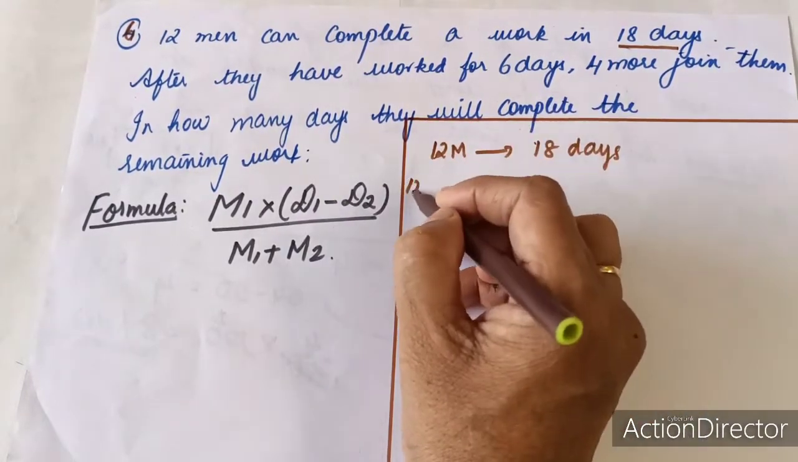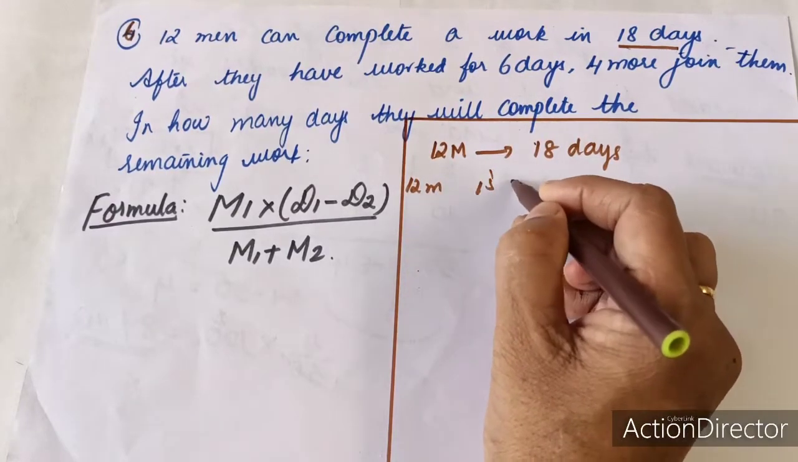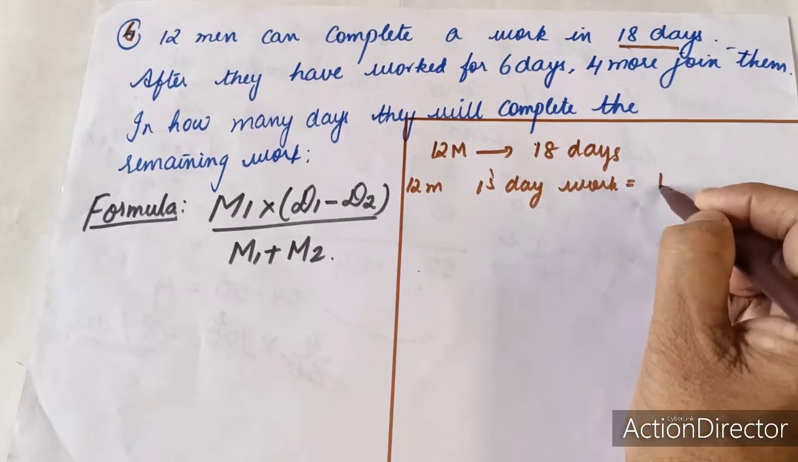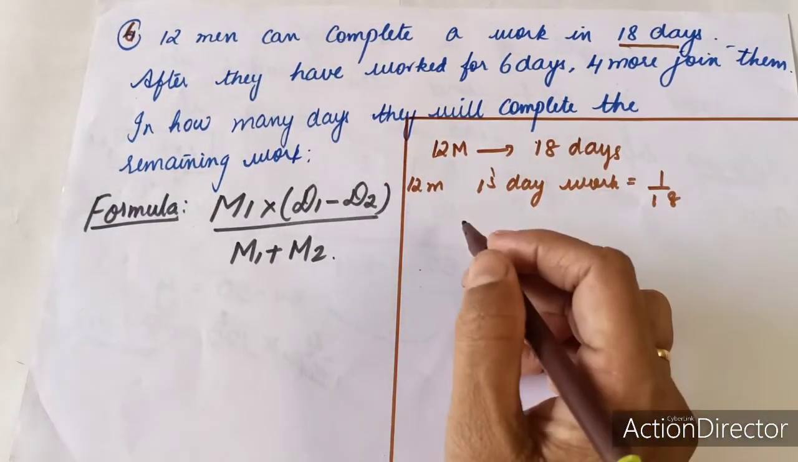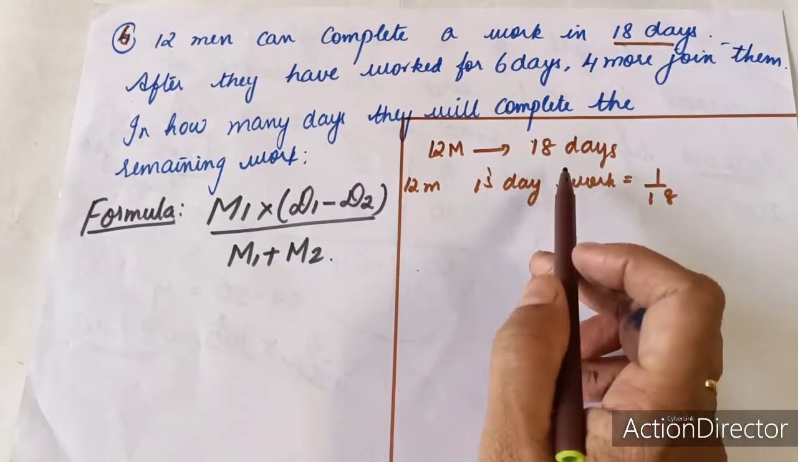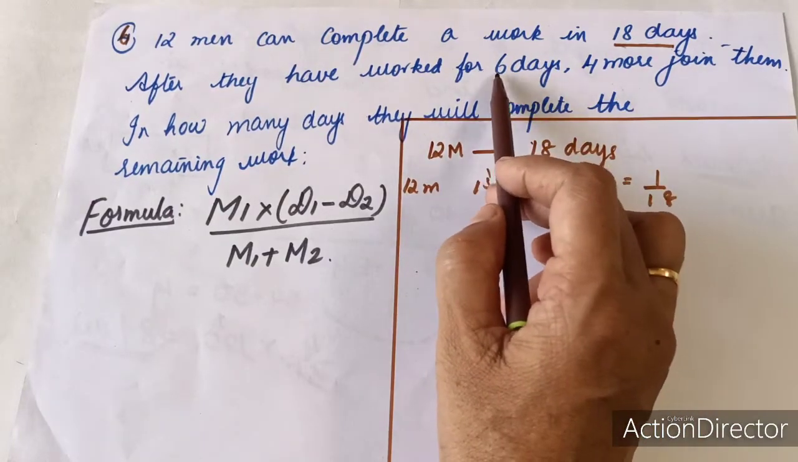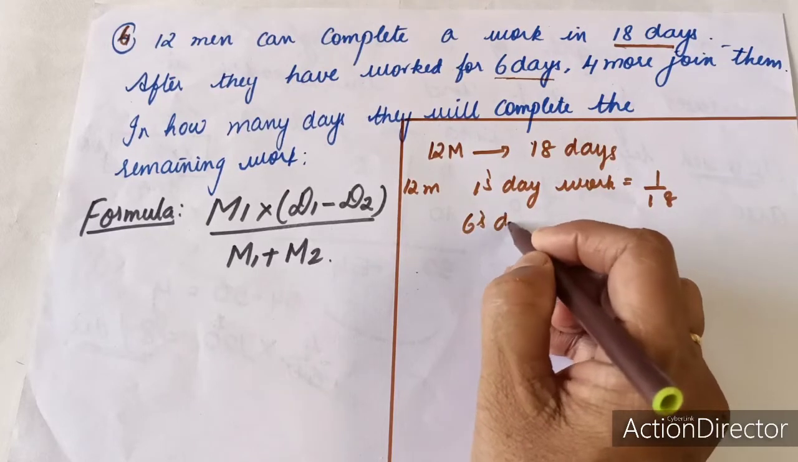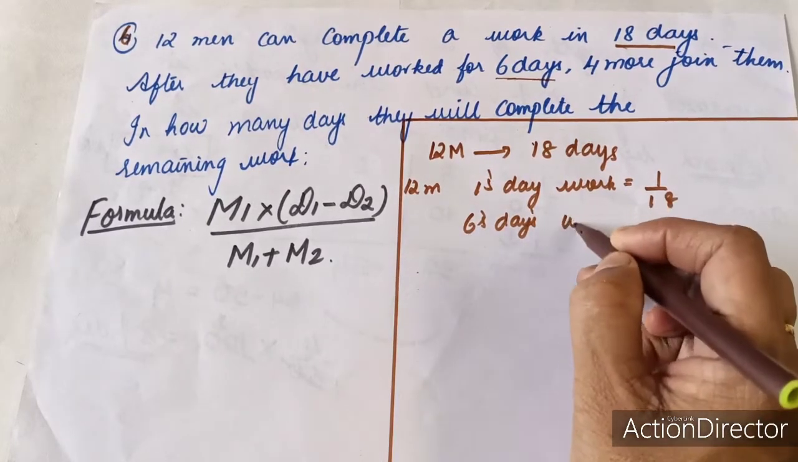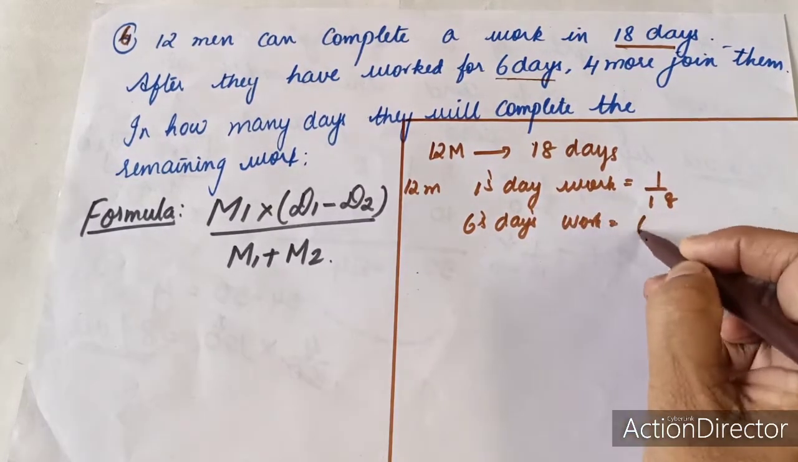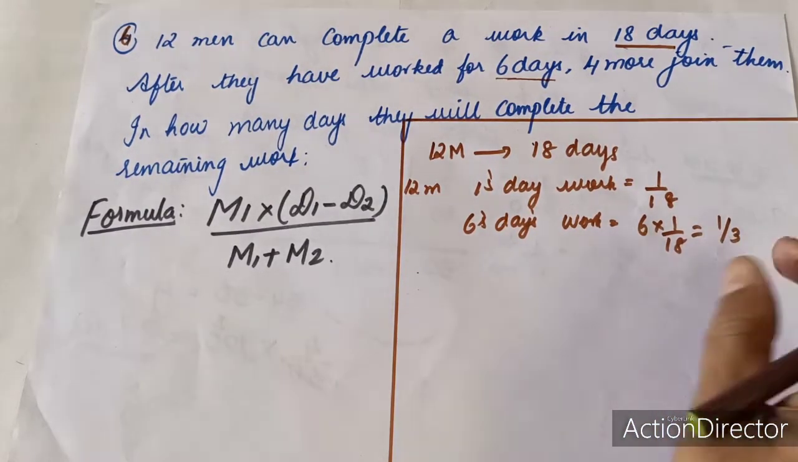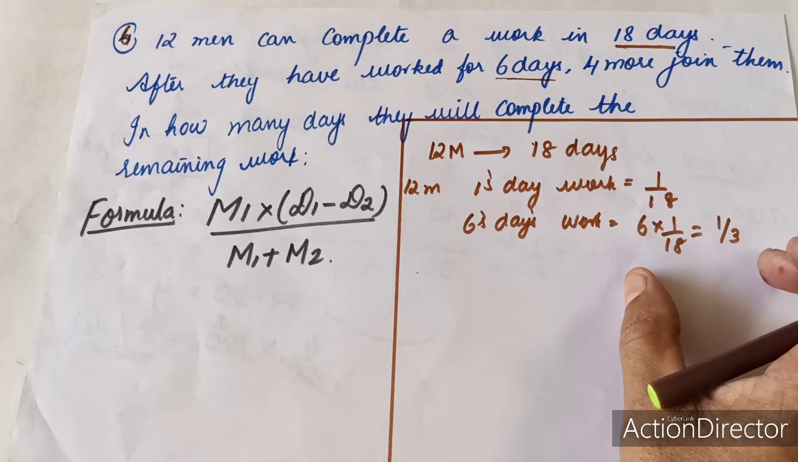So 12 men's 1 day's work will be equal to 1 by 18. Now they are working for 6 days. First 6 days they are working. So let us find their 6 days' work. 6 days' work will be equal to 6 into 1 by 18, which is equal to 1 by 3. So they have completed 1 by 3 part of their work.